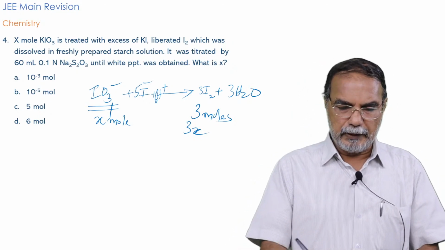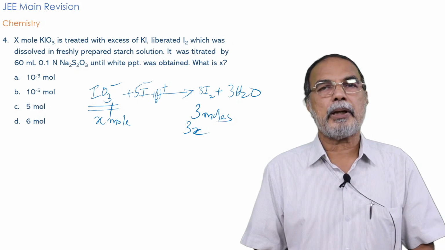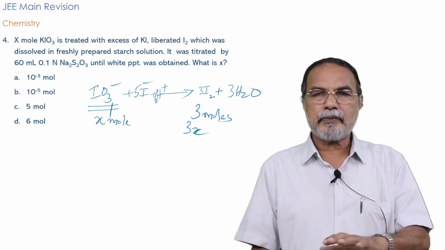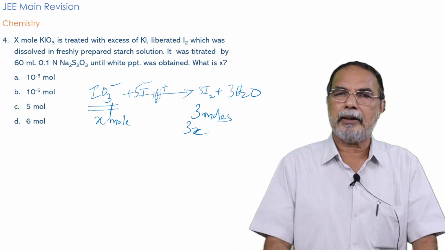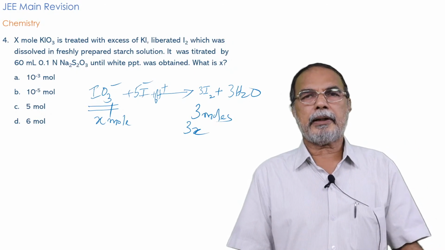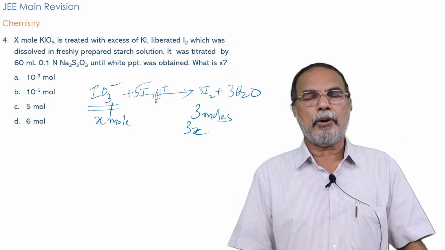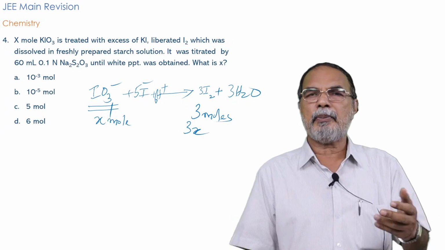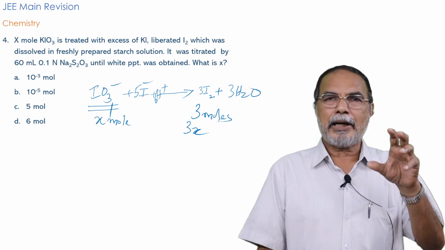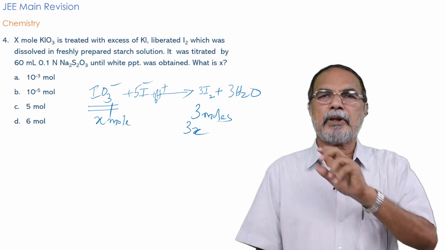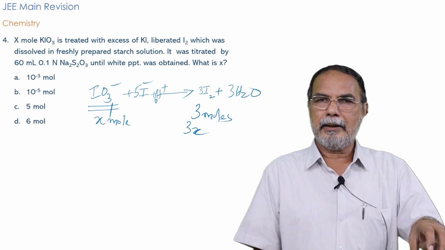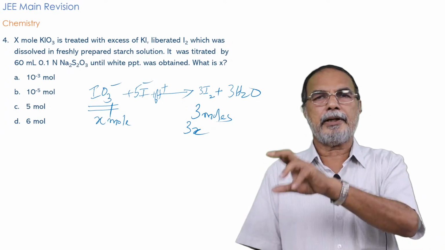The liberated iodine is dissolved in freshly prepared starch solution. You know that iodine reacts with sodium thiosulfate quantitatively, and that actually forms the basis of titrations called iodometric titrations and iodimetric titrations. Iodimetric titrations are those where iodine is directly titrated against sodium thiosulfate, and iodometric titrations are those in which iodine generated by a reaction is titrated against sodium thiosulfate.